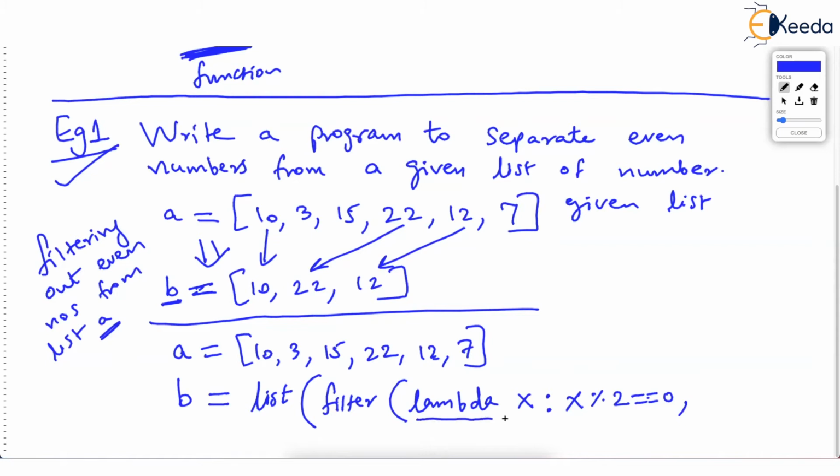Here is the lambda function we have written. And after that I will write A. Now this is a close bracket for the filter, one more close bracket for this list, and this undoubtedly will create this B list, and the last line you write is print B. B is your answer.